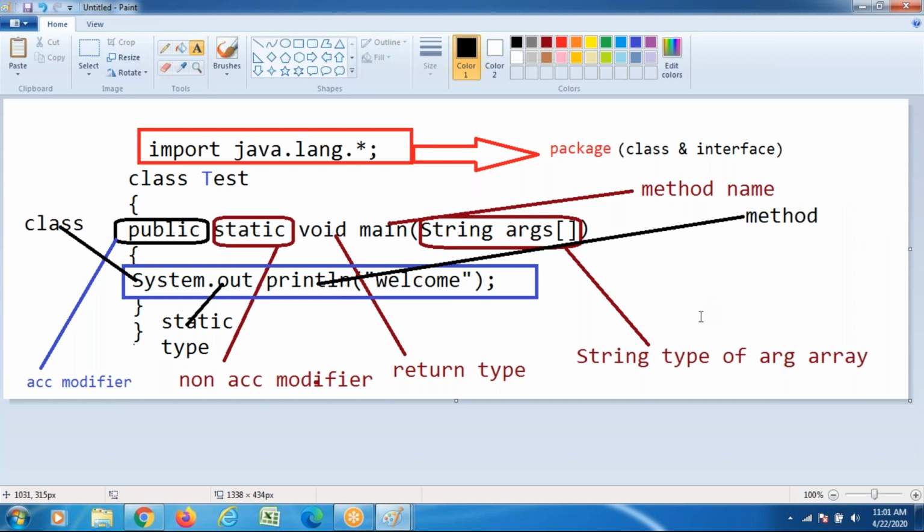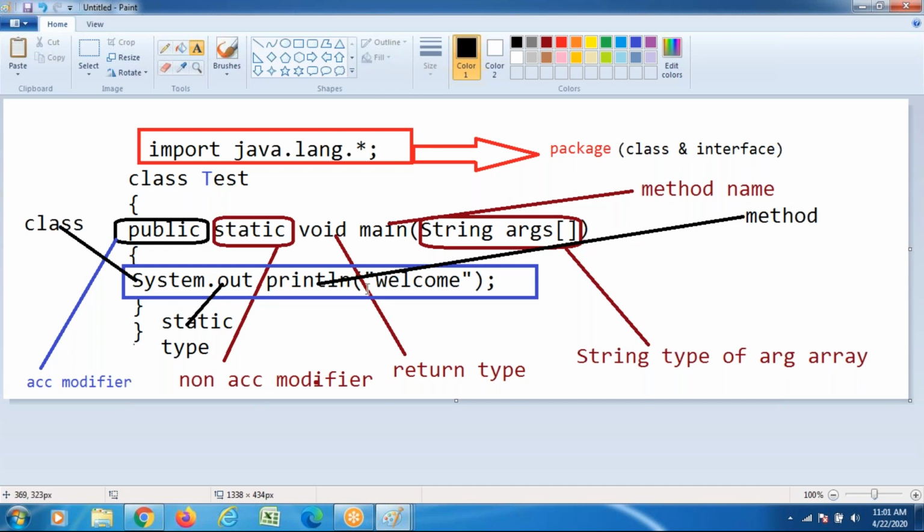The first line of code recommended is to write the package. The second line of code recommended is to write the class. Then the main method. The main method must contain public as an access modifier, static as a non-access modifier, void as a return type, main as a method name, and String of arguments.